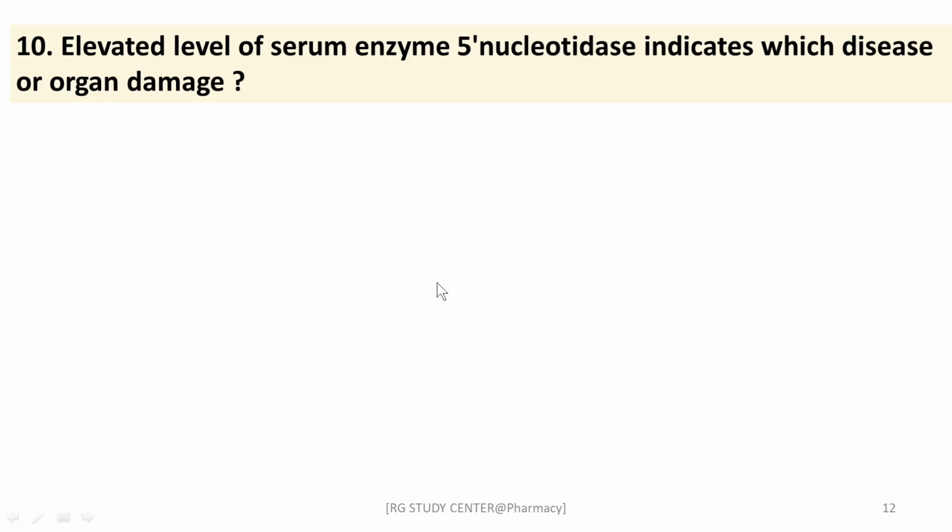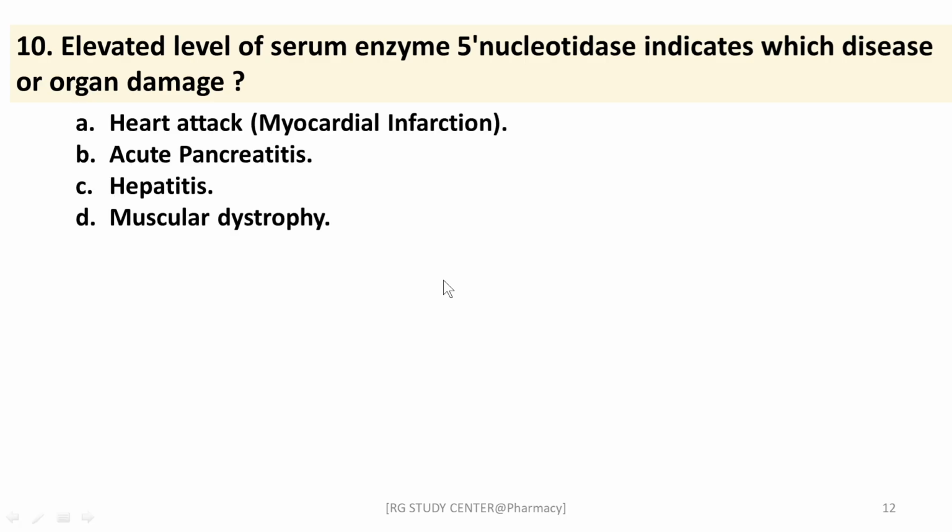Next question, elevated level of serum enzyme 5 nucleotidase indicates which disease or organ damage. Mostly in case of lab investigation, the enzyme is also helpful to identify the disease and organ that is damaged, right? Here are the options: heart attack, also called myocardial infarction, acute pancreatitis, hepatitis or muscular dystrophy.